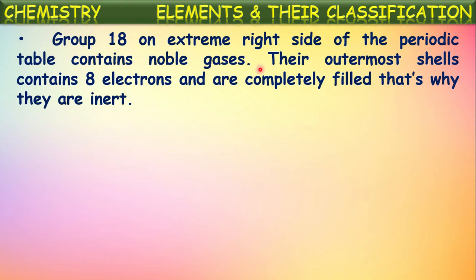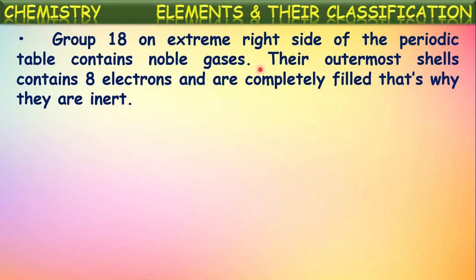That is why those elements which have 8 electrons in their outermost shell are said to be more stable elements. The elements present in the extreme right side column, the 18th group of the periodic table, all have 8 electrons in the outermost shell. That presence of 8 electrons in the outermost shell is called octet configuration.